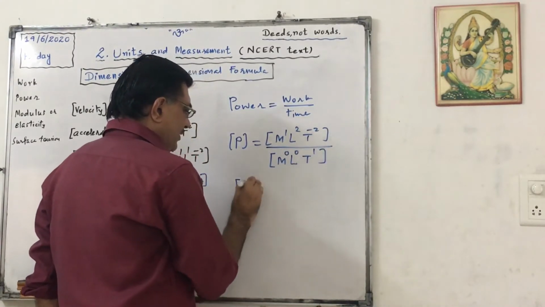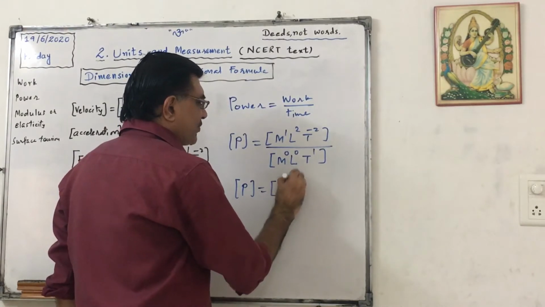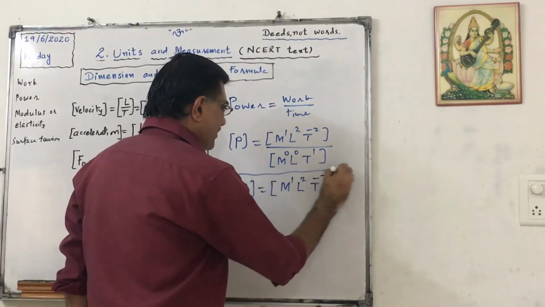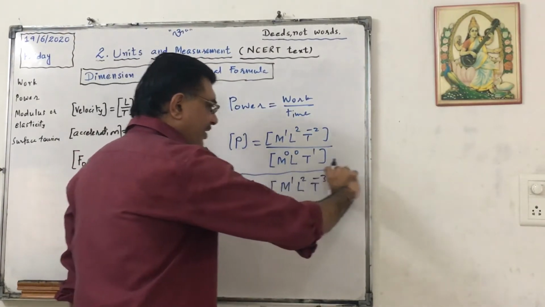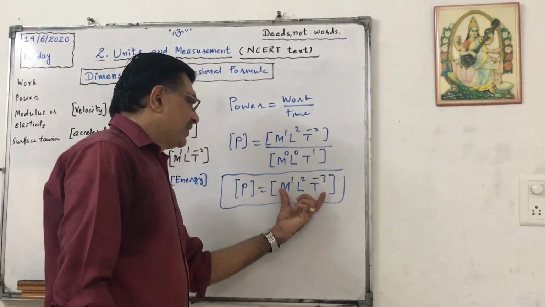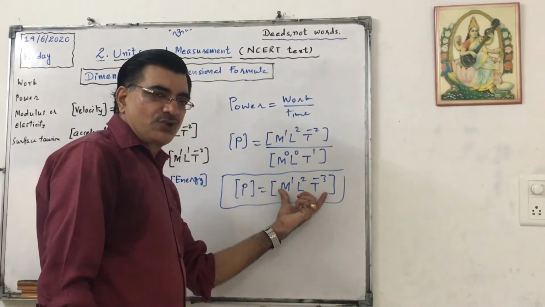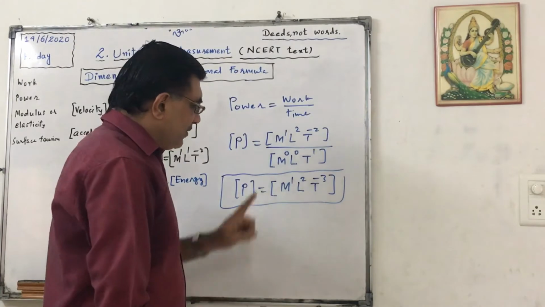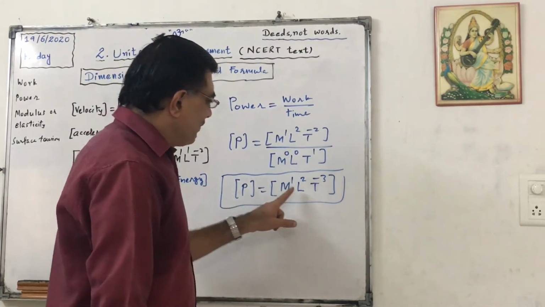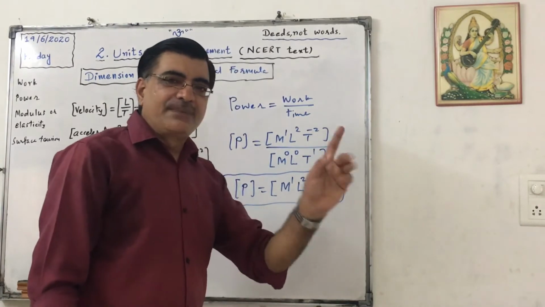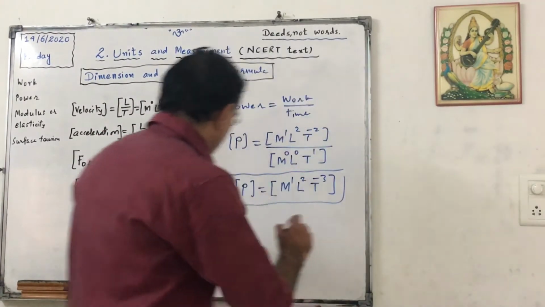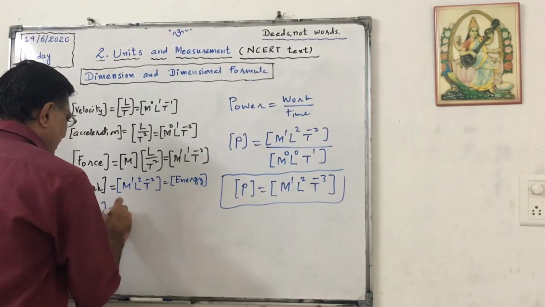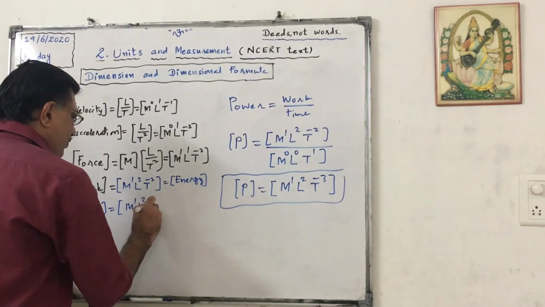So power has DF M raised to 1, L raised to 2, T raised to minus 2 minus 1, that is minus 3. This is called the dimensional equation for power. This is called the dimensional formula, M raised to 1, L raised to 2, T raised to minus 3. In square brackets you have to write. The power of mass is 1, the power of length is 2, the power of time is minus 3. So let us write here, power: M1, L2, T raised to minus 3.